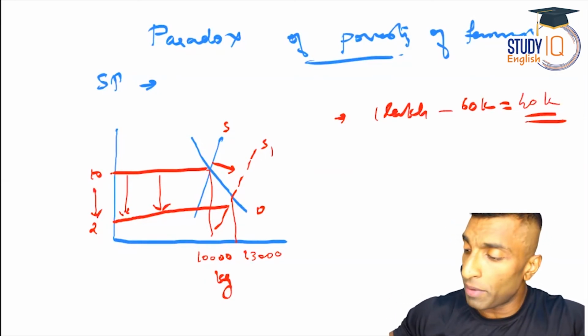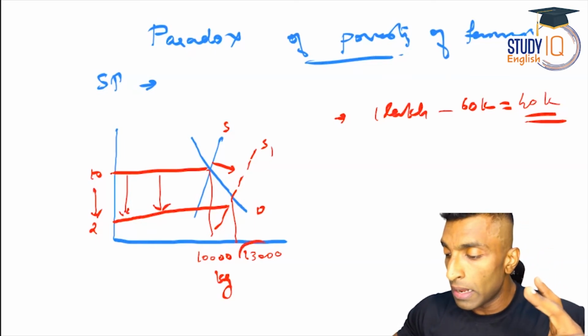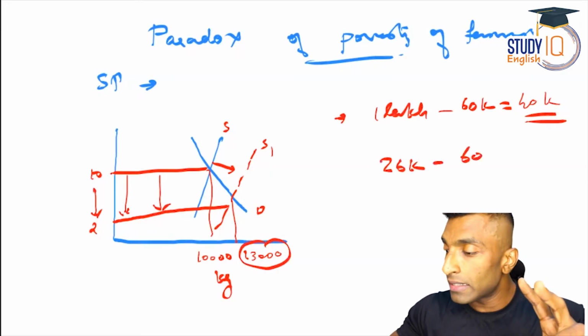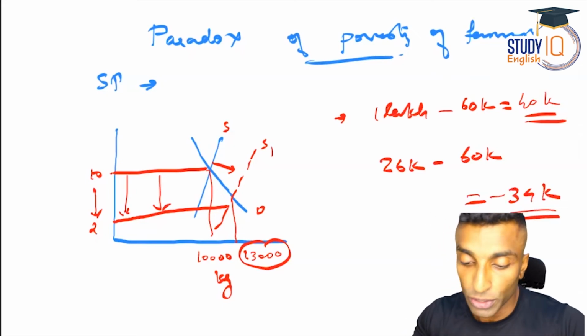Now, what happened when the supply increased? 13,000 is what he got, but at 2 rupee. So what he's getting is 26K. What is his investment? 60K. Now he's in a loss of 34K. So this is a problem.